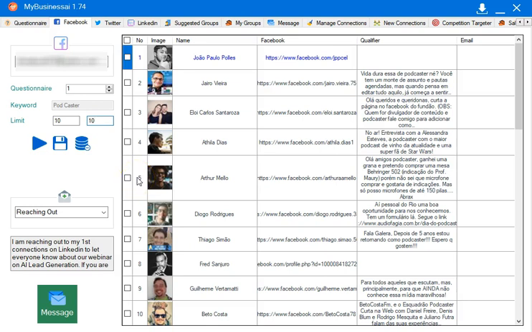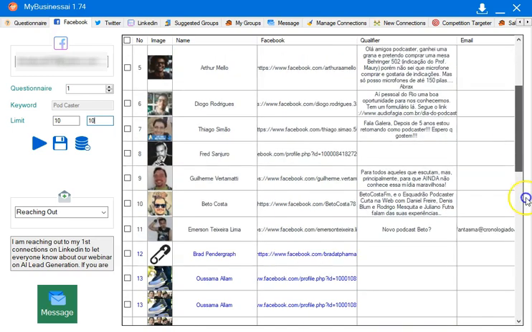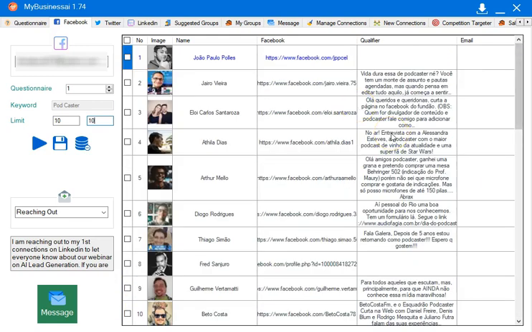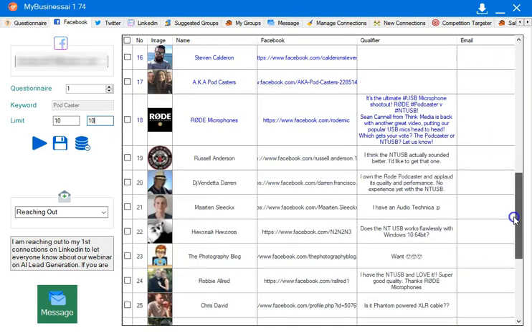Now, that doesn't necessarily add to 20. Okay, it's going to scan that group and look at the most important people there, and the same with business pages. So in this case, it brought in 32. So the AI decided that it was going to bring in more than 20 based upon the results that it got.